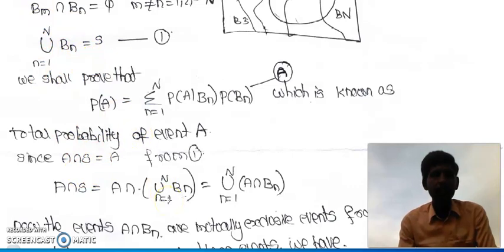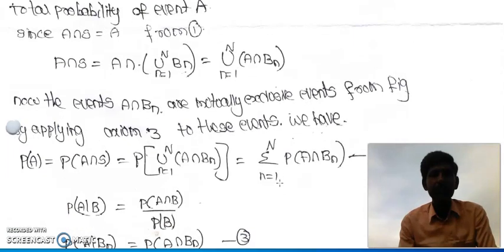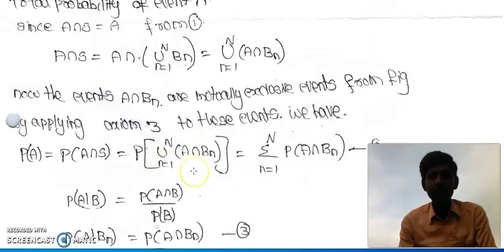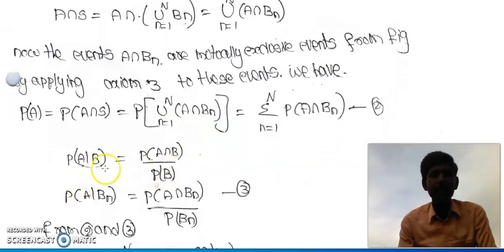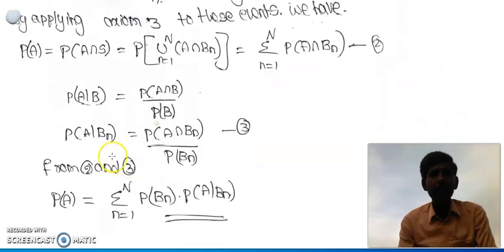When we substitute it, we get A intersection union n equals 1 to N, Bn, equal to union n equals 1 to N, A intersection Bn. A intersection Bn are mutually exclusive events, so by applying axiom 3 to these events we get the result. P of A by B equals P of A intersection B divided by P of B, so P of A by Bn equals P of A intersection Bn divided by P of Bn. From equations 2 and 3, the total probability P of A can be written as summation n equals 1 to N, P of Bn into P of A by Bn.